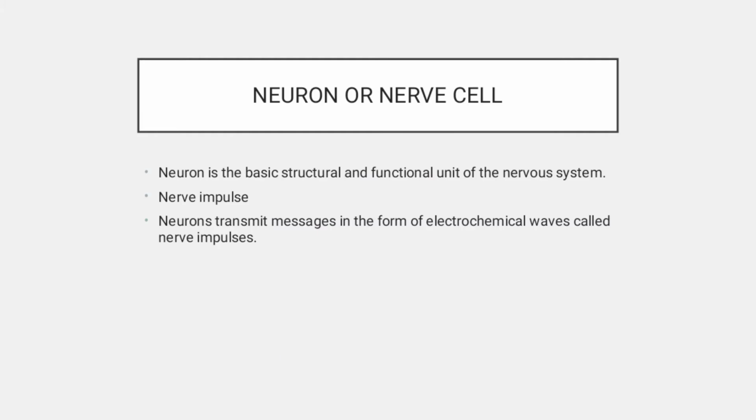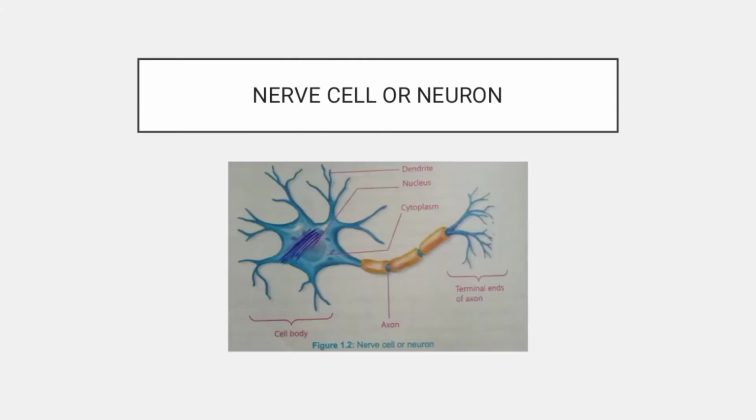The topic name is neurons or nerve cells. Neurons or nerve cells are the basic structural and functional unit of the nervous system. What are nerve impulses? The neurons transmit messages in the form of electrochemical waves called nerve impulses.